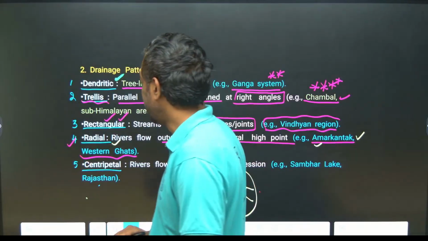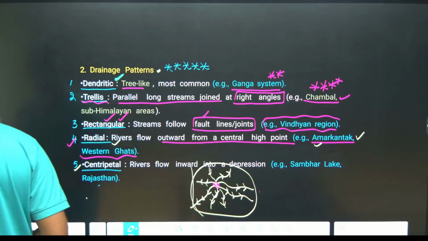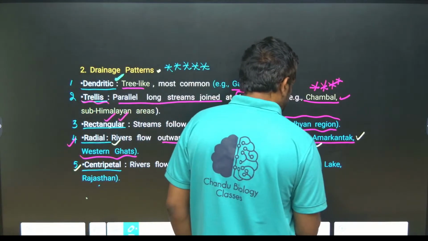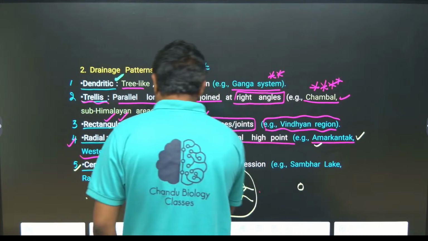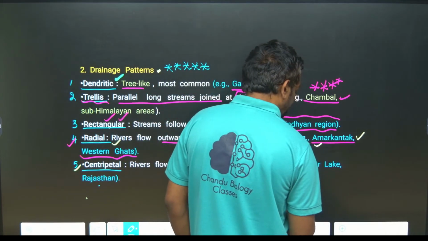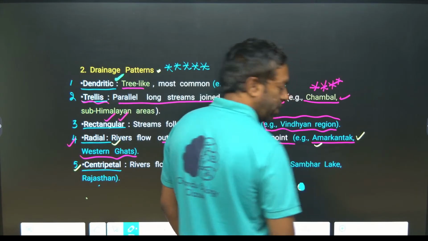Okay? If we come to the centripetal, centripetal means the rivers enter into a main area, guys. This is one place, a lowland area.